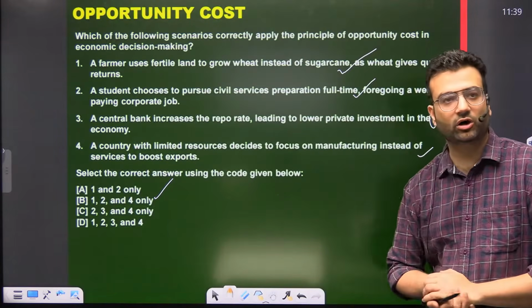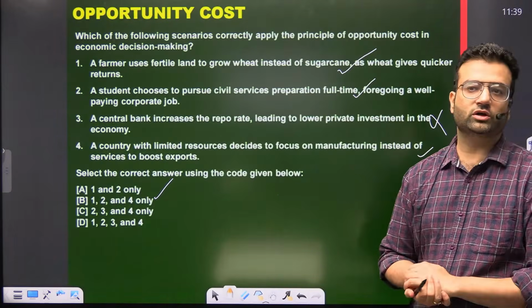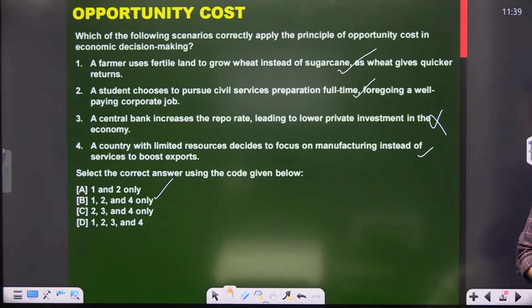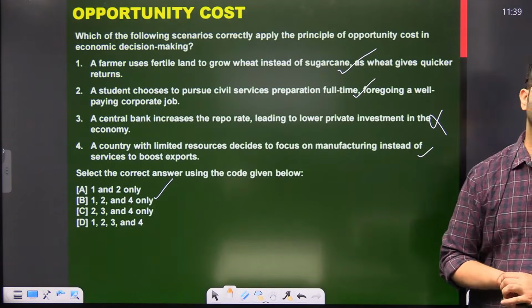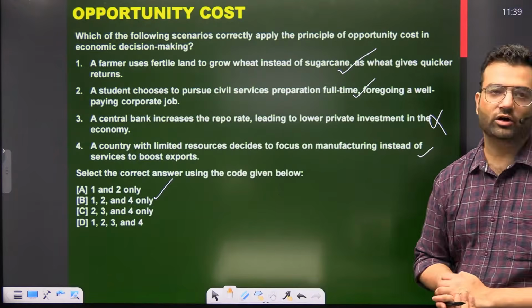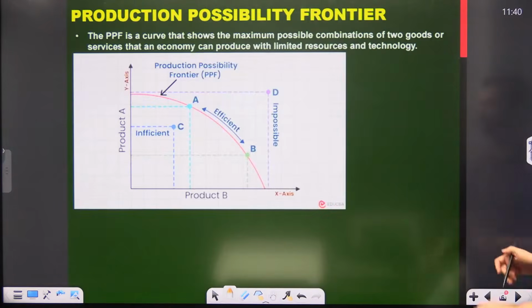Is it clear to all of you? Is the opportunity cost concept clear or not? Reply to me fast. So B is the correct answer.